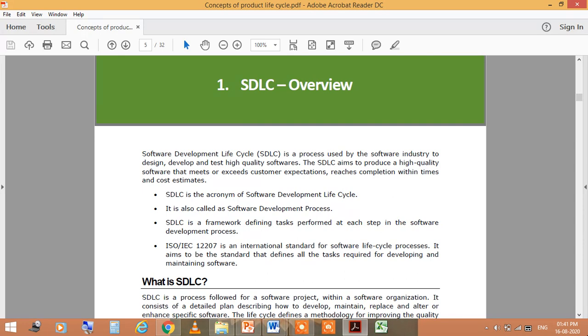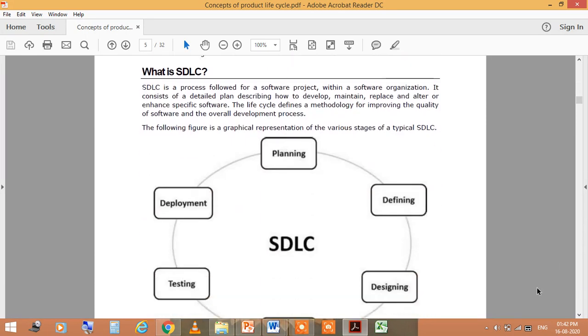This SDLC is a framework defining tasks performed at each step in the software development process. So, ISO or IEC 12207 is an international standard for the software lifecycle processes, and it aims to be the standard that defines all the tasks required for developing and maintaining software. Now come to what is SDLC. It is a process followed by a software project, okay, within a software organization.